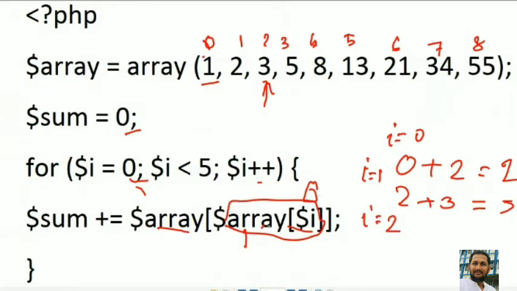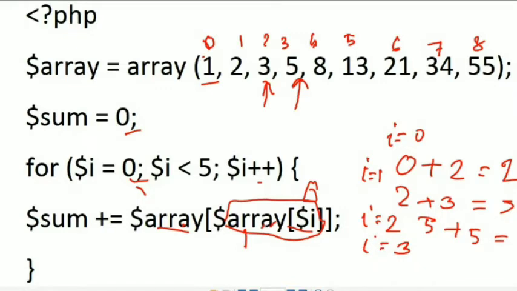I is 2, which means array of 2. Array of 2 is 3. Now array of 3 is 5. Already 5 is there, so 5 plus 5 is equal to 10. For I equal to 2, that is 10. Now I is 3. Array of 3 means 5. Now array of 5 means 13. Previously sum is 10, and 10 plus 13 is 23.